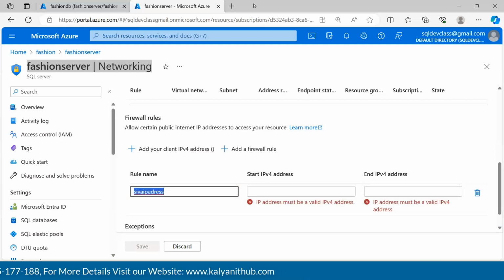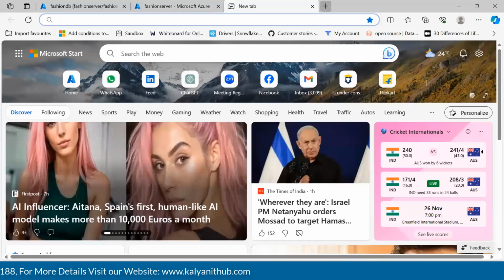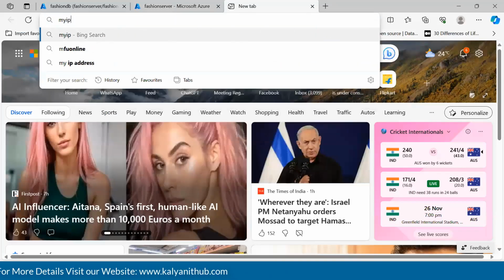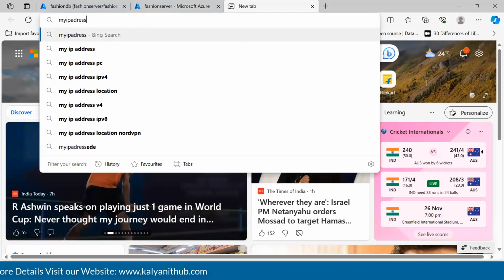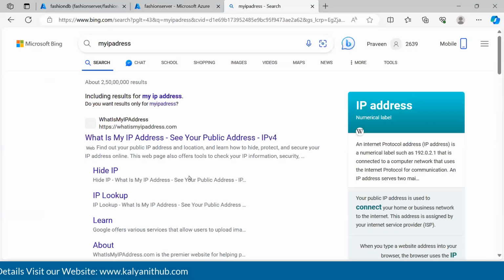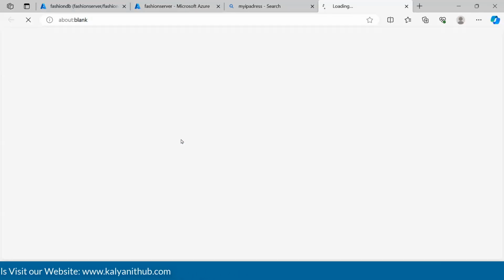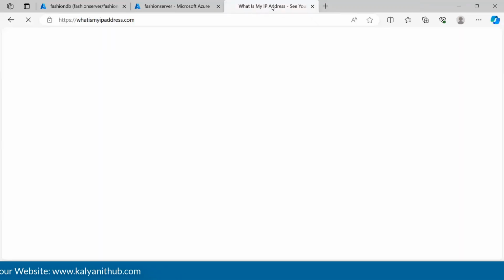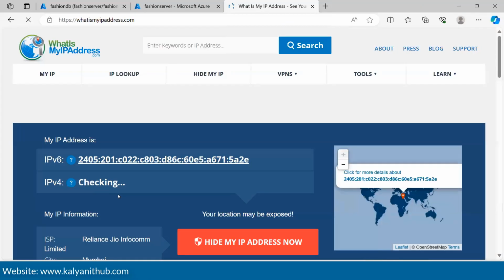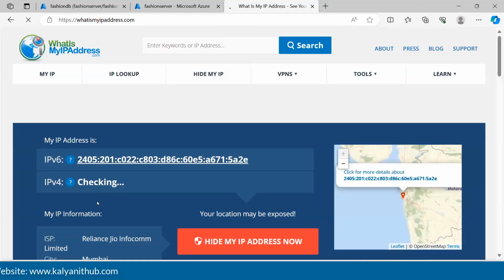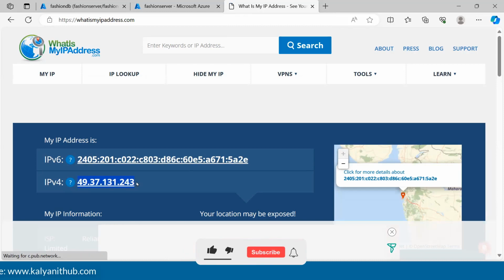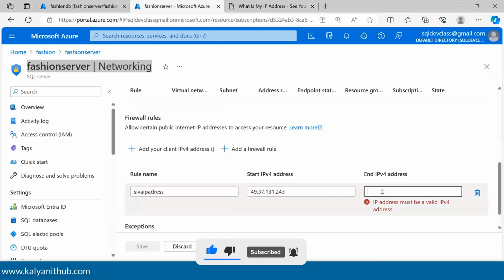So how can I get my IP address? Just go to Google again, and just type in my IP address. Right? So get into the first site. And it is loading IPv4. Right? So we can simply copy it. This is my IP address. Guys, this is my internet IP address, by the way. Okay, so simply paste it here.